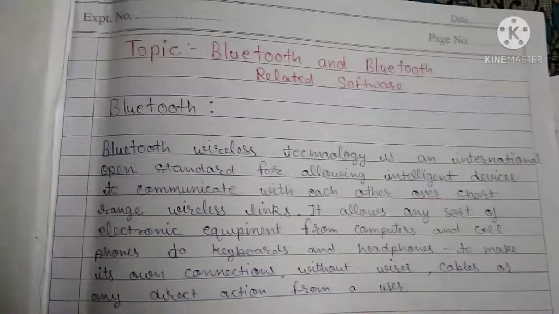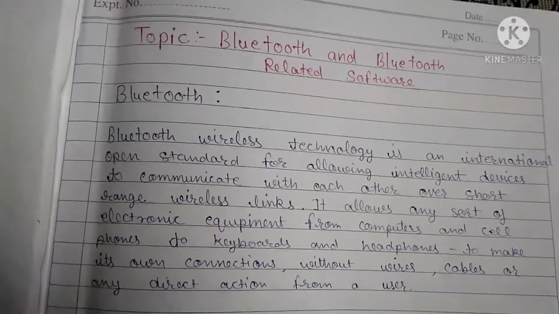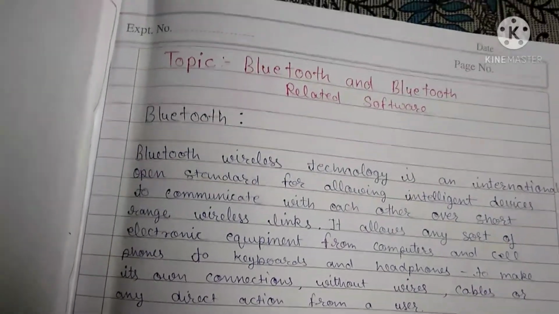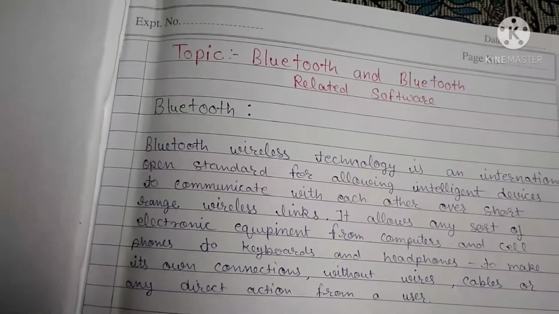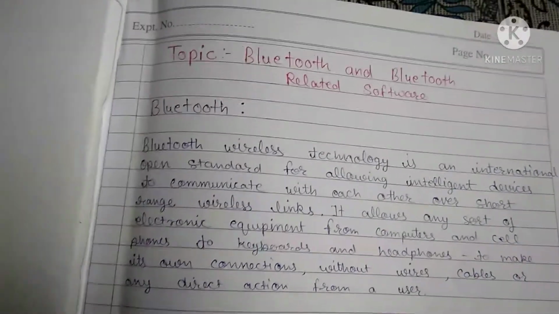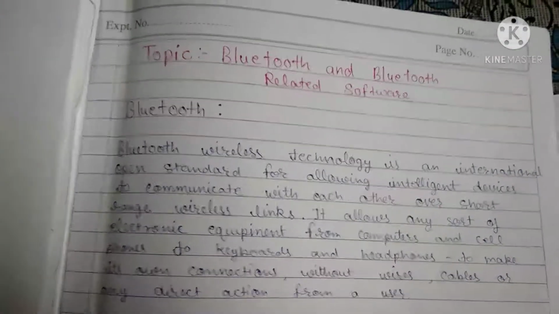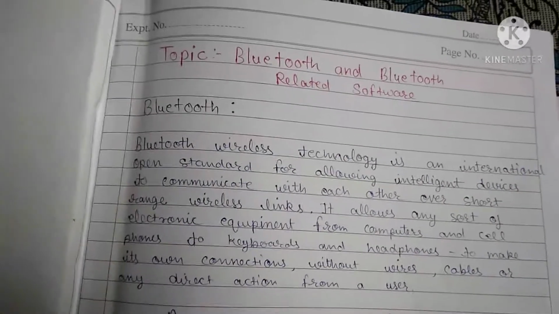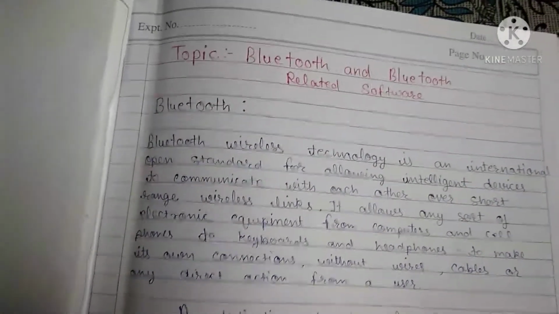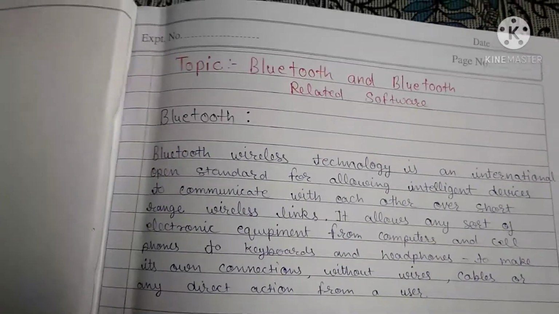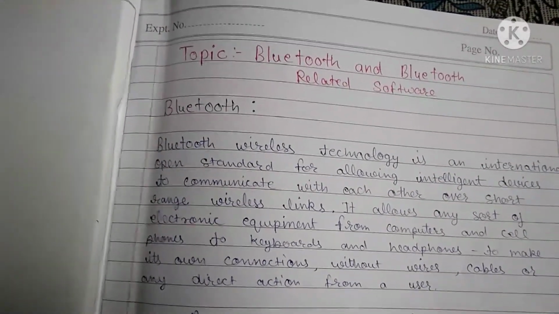Bluetooth wireless technology is an international open standard for allowing intelligent devices to communicate with each other over short range wireless links. It allows any sort of electronic equipment, from computers and cell phones to keyboards and headphones, to make its own connections without wires, cables, or any direct action from a user.